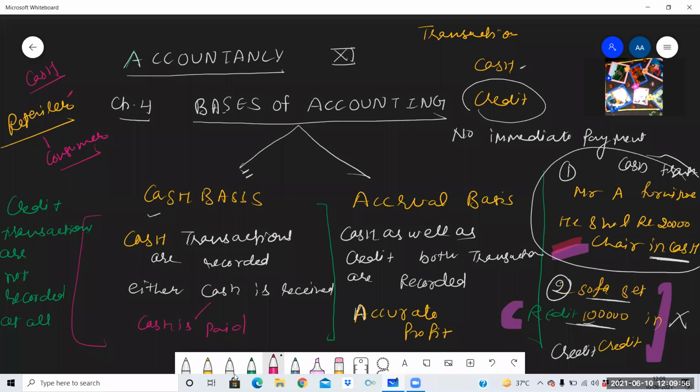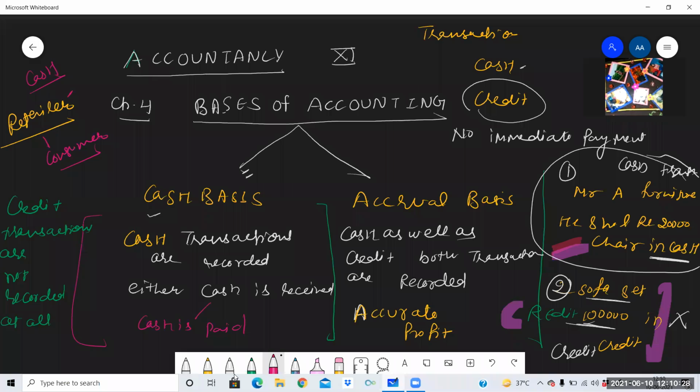Sometimes it is written at the main gate of the shop, only cash, credit is not allowed. So the businesses which are making their sales only in cash can easily follow the cash basis, and basically they are retailers. As well as suppose you want to have a haircut, you need to go to a salon, there also you have to make payment, no credits are allowed, so they can also follow the cash basis to know their profits.